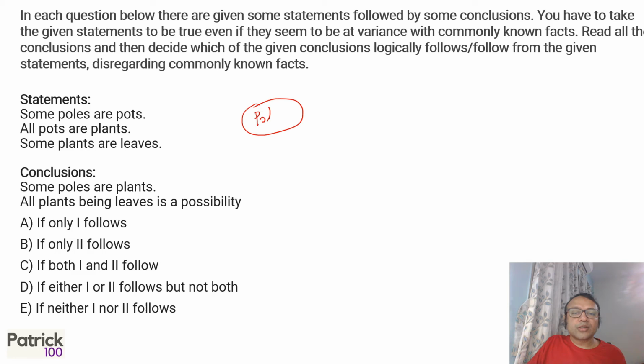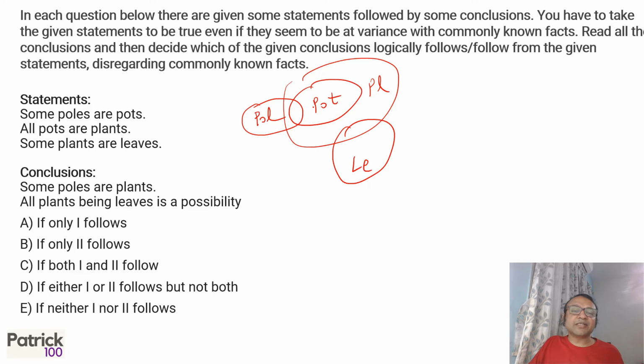Some poles are pots, all pots are plants, some plants are leaves. So you draw basically with minimum intersection. This is how we draw. So some poles are plants, true as per diagram. All plants being leaves is a possibility. Yes, normally when there is no "no" in the statements, then all positive possibilities are true. You can always have all plants being leaves as a possibility. Leaves you can draw this way, possible. So both 1 and 2 follow. C option.